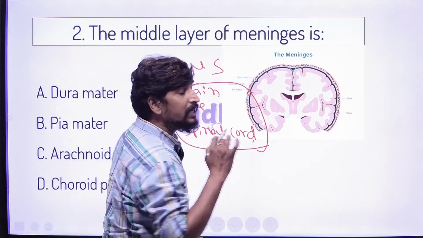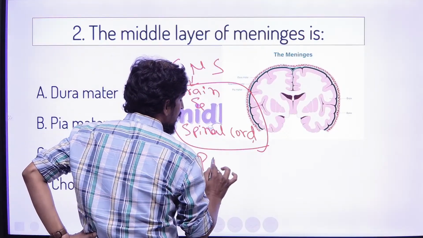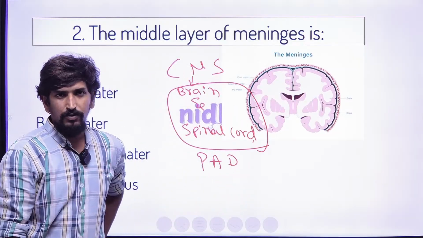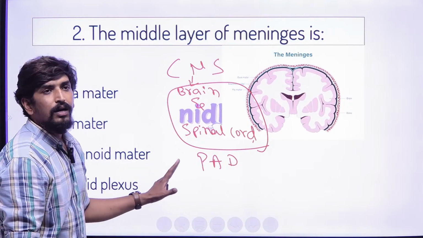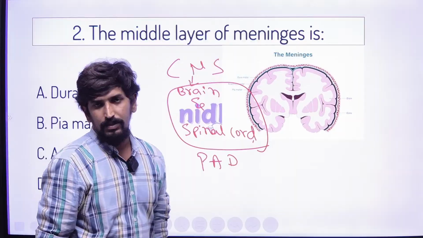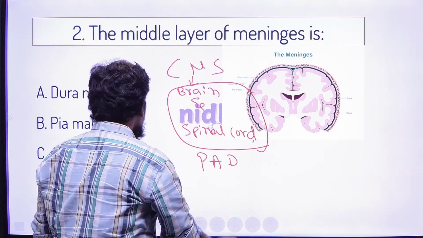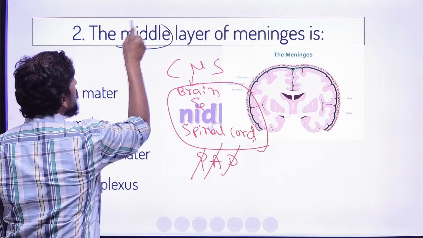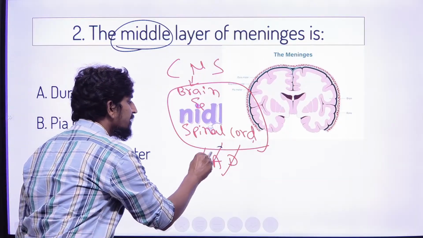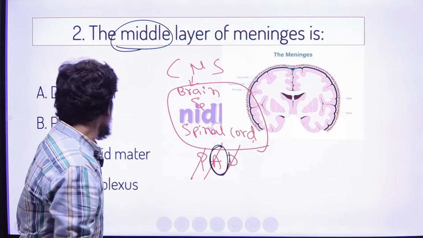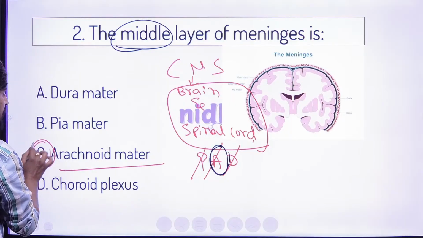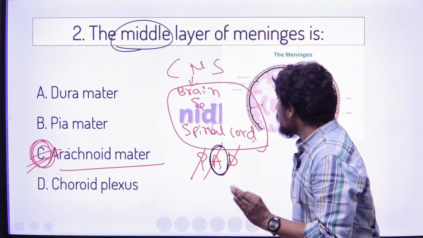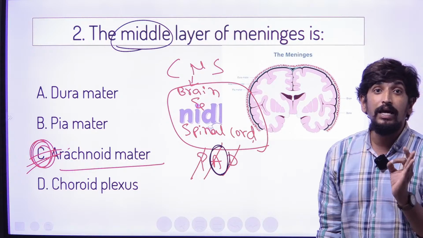From outside to inside, if we have to check, there is pia matter, arachnoid matter, and dura matter. So these are exactly the three layers: pia matter, arachnoid matter, dura matter. In this, the question is the middle layer. The middle layer is always called arachnoid matter. That is very important: arachnoid is the middle layer, right?